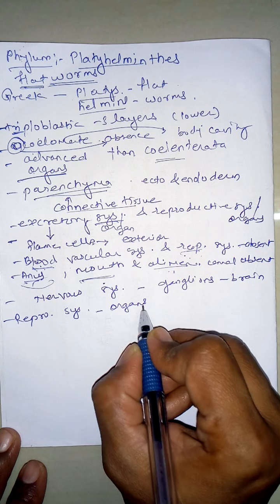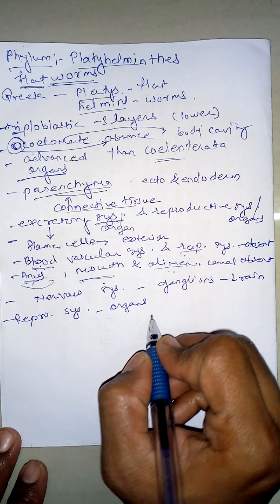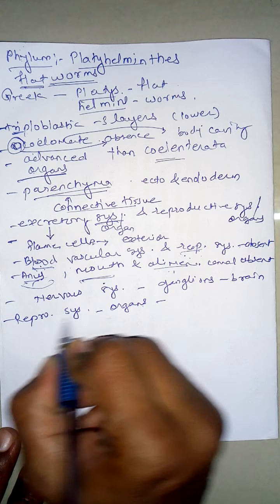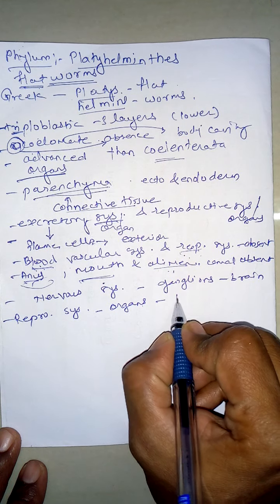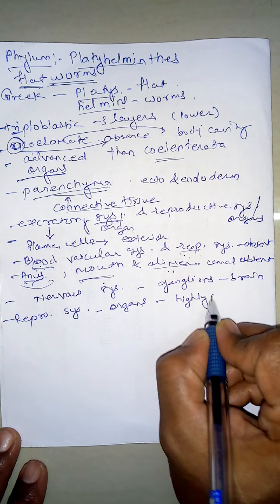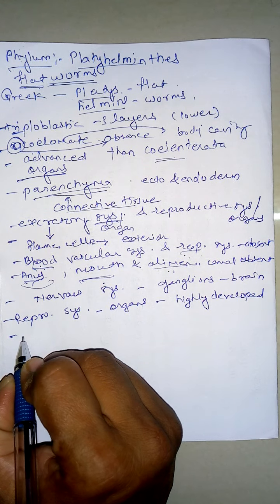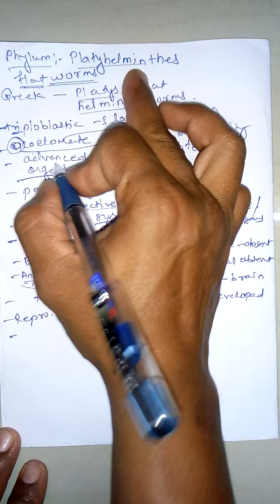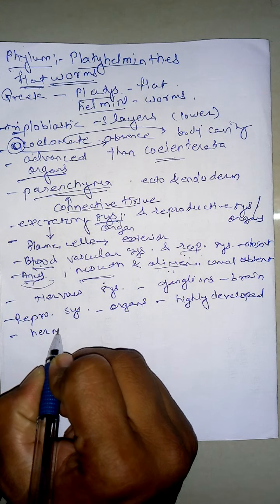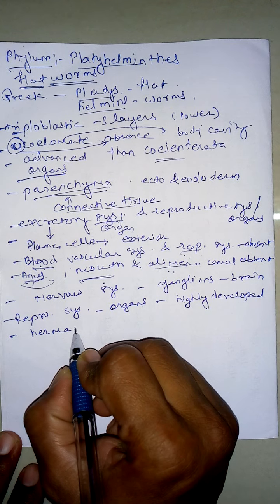They are highly developed, and the majority of the animals from Platyhelminthes are hermaphrodite.